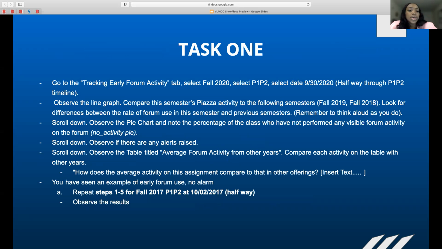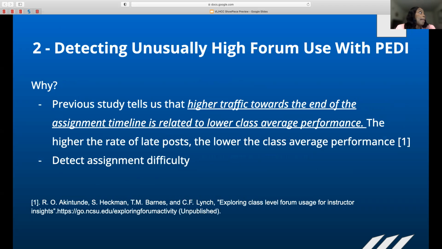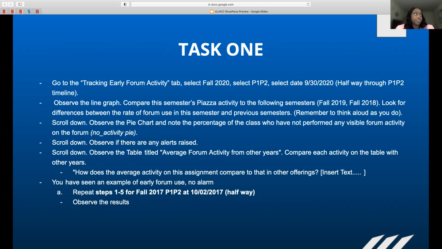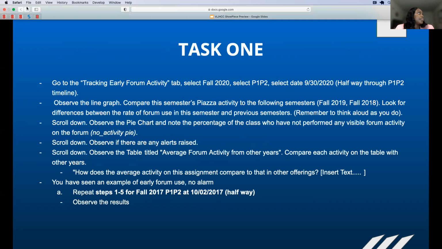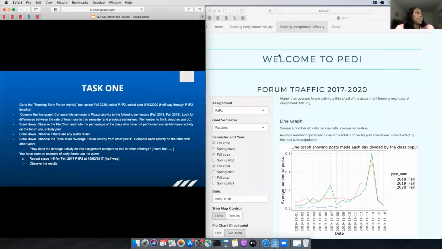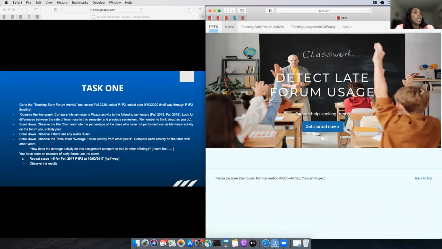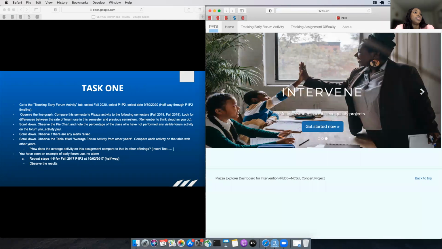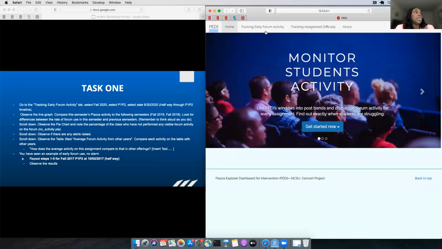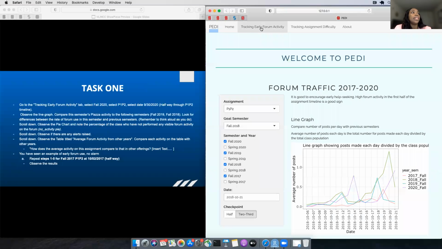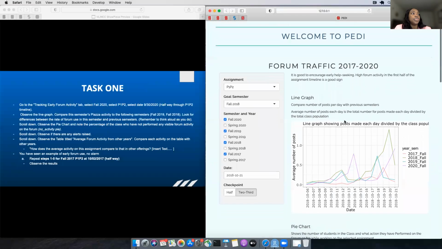So for task one, we would simply navigate the PEDI app. So we are in the PEDI interface, and the PEDI interface consists of a home page that simply shows you in a summary what PEDI is about. And for this task, we'll be dealing with the Tracking Early Forum Activity tab. We clicked on the tab and we see the following tools.